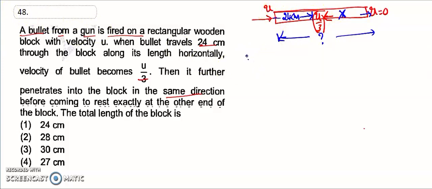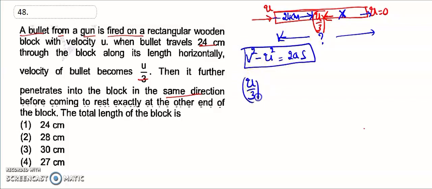So we know the formula v square minus u square is equal to 2as. Here v square is u by 3 whole square, minus u square, is equal to minus 2 into a into x, because of retardation. So x is 24.